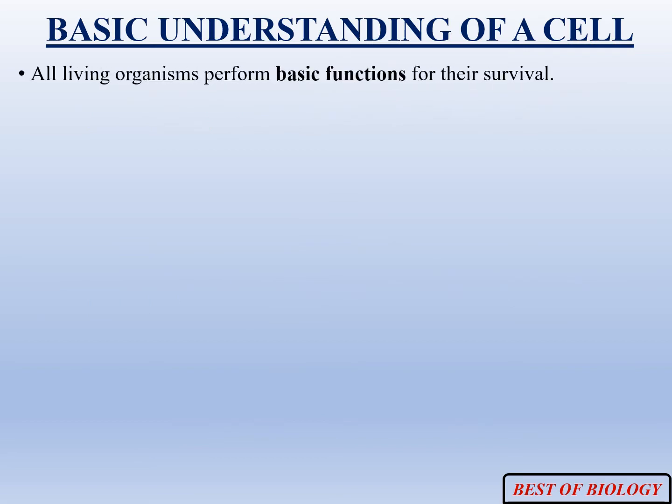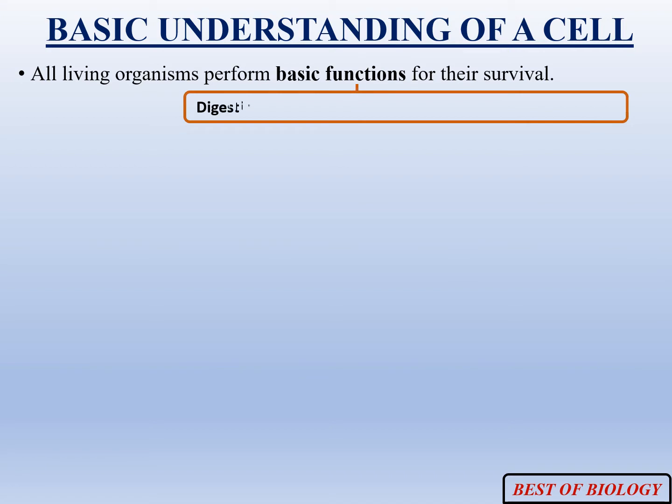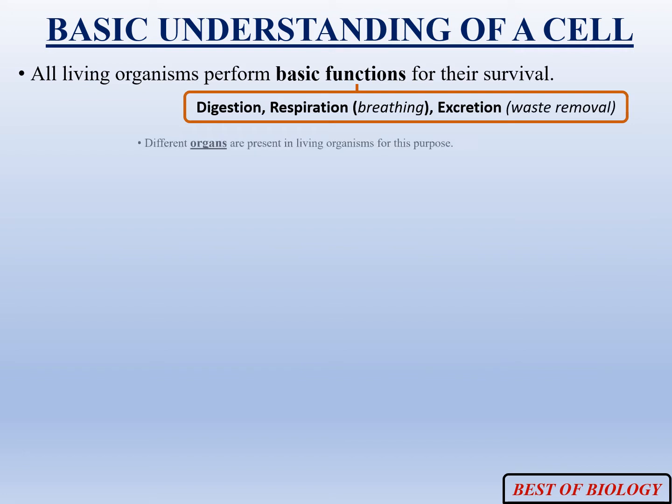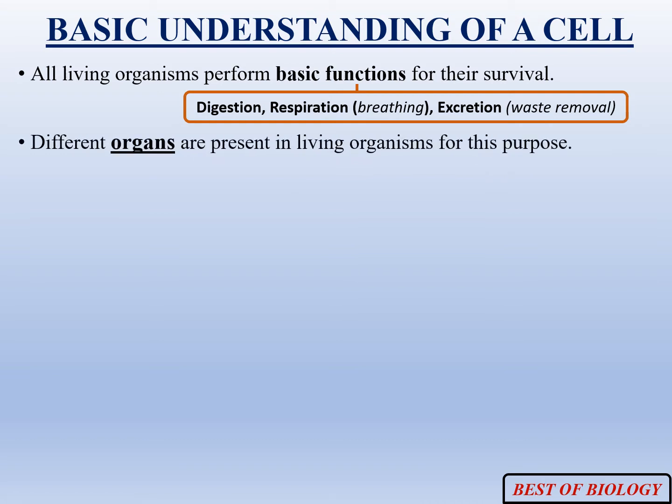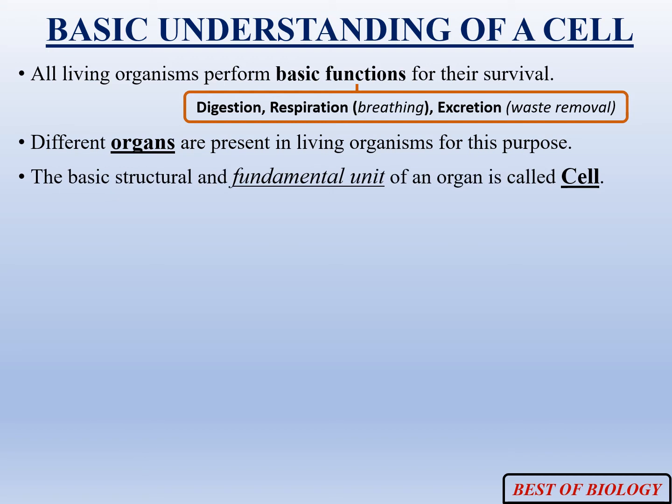All living organisms on earth perform some basic functions for their survival, like digestion, respiration, that is breathing and exchange of gases, excretion, that is removal of waste material, and for these basic functions, organisms have different types of organs present in their body. The basic and fundamental unit of organs is called a cell.